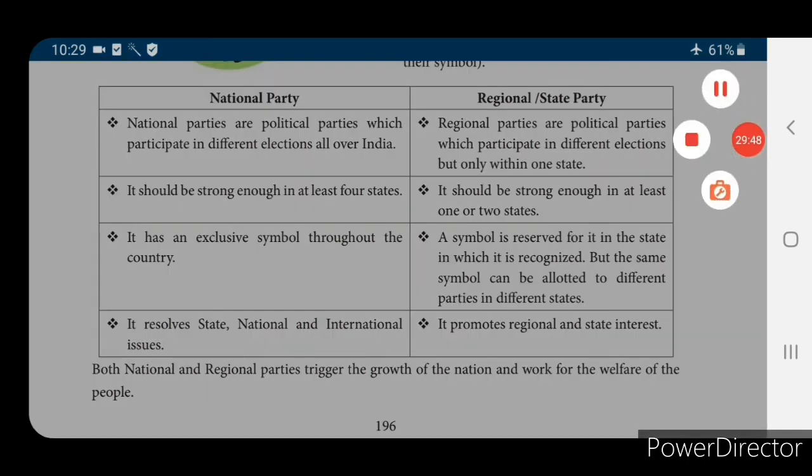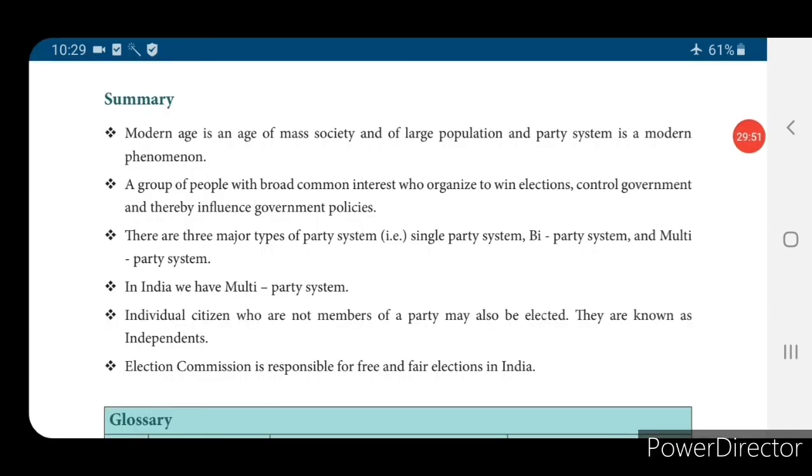So what are all the things we have seen in this lesson? The modern age is an age of mass society with large population, and the party system is a modern phenomenon. A party is a group of people with broad common interests who organize to win elections, control government and thereby influence government policies. The types of party system are single party system, bi-party system and multi-party system. In India we are following the multi-party system, and individual citizens who are not members of a party may also be elected. They are known as independent candidates.